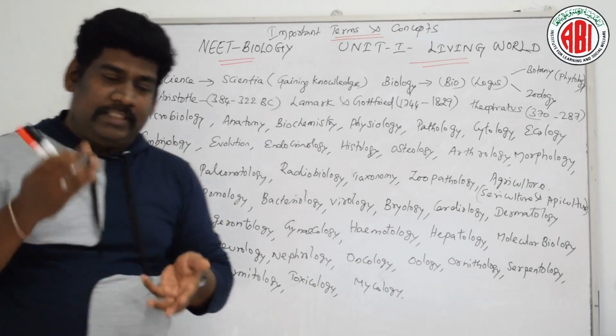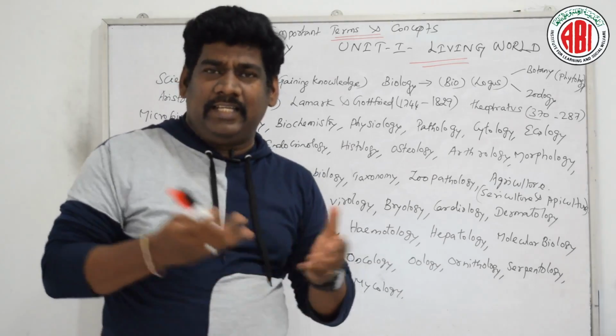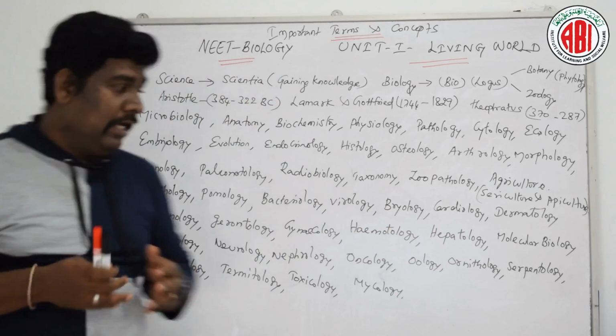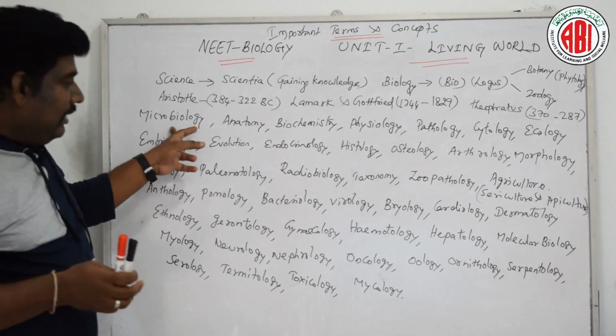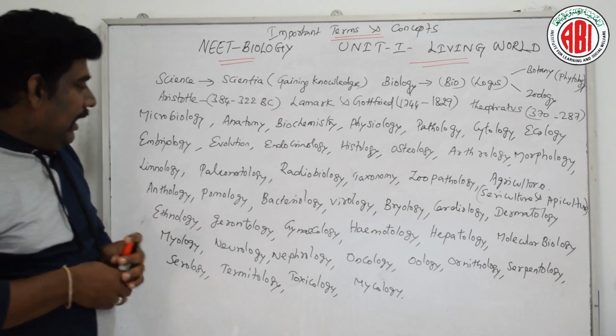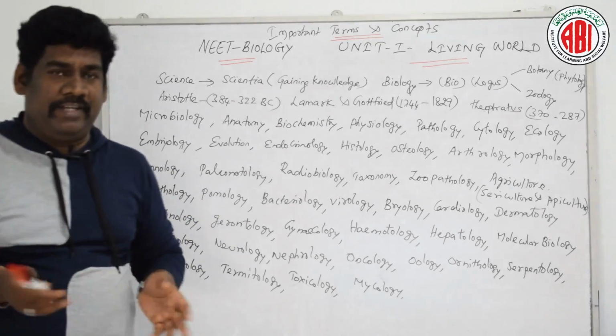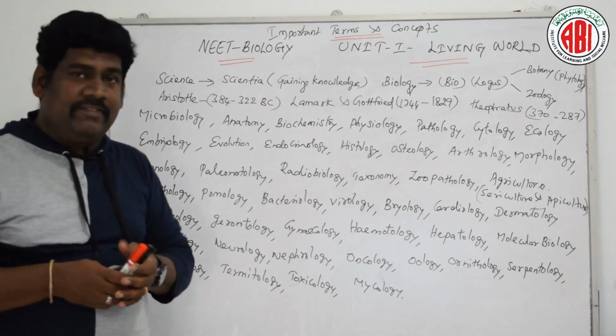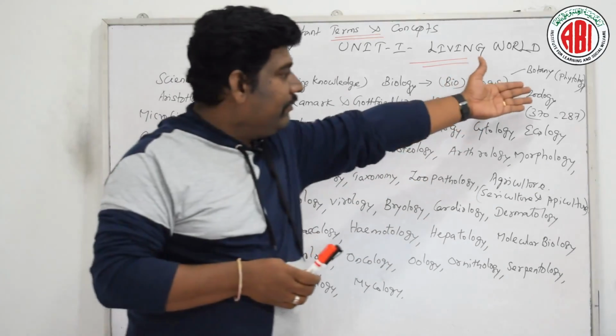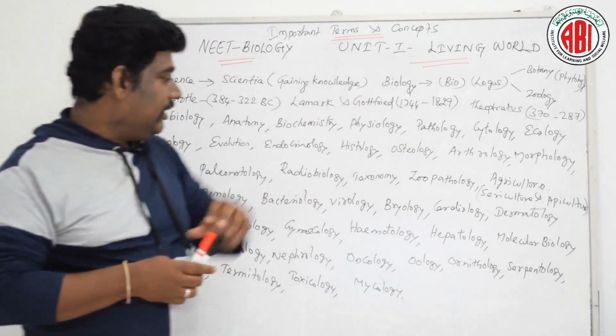When we are talking about mycology, we study fungus. So all this comprises the sub-branches of microbiology. And bryology deals with bryophytes, which is also a branch of science we get from phytology.